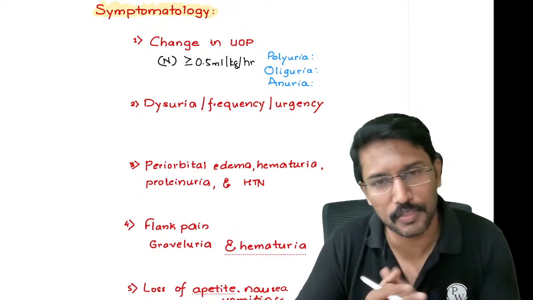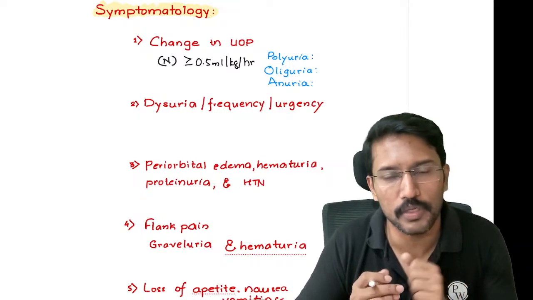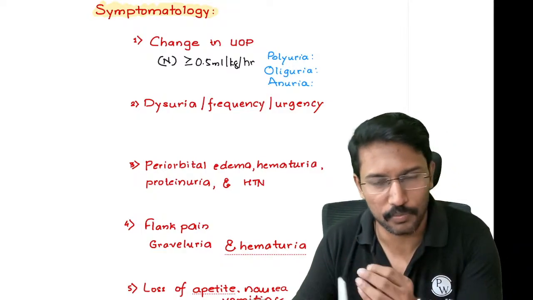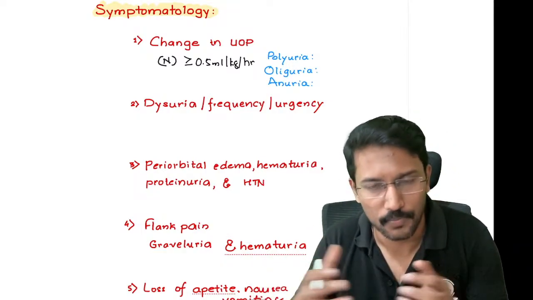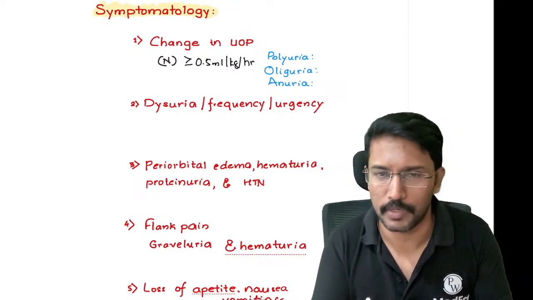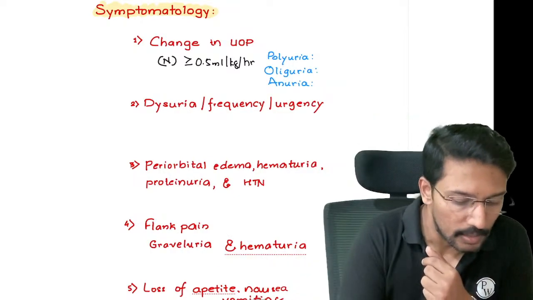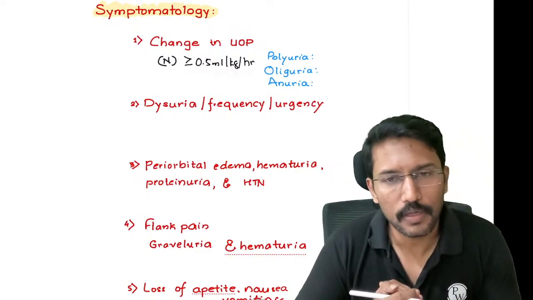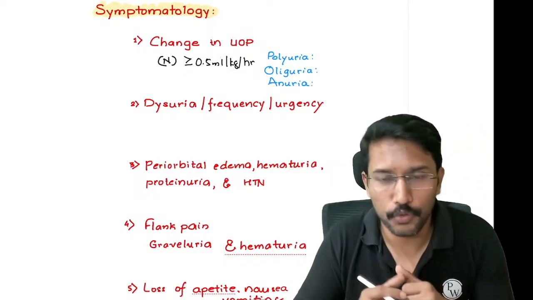If there is a 50 kg person, 0.5 ml per kg per hour should be the normal urine output. We can easily calculate what is the expected normal urine output for a 50 kg person or a 60 kg person by looking at this number. Now, what abnormalities of urine output can we expect?